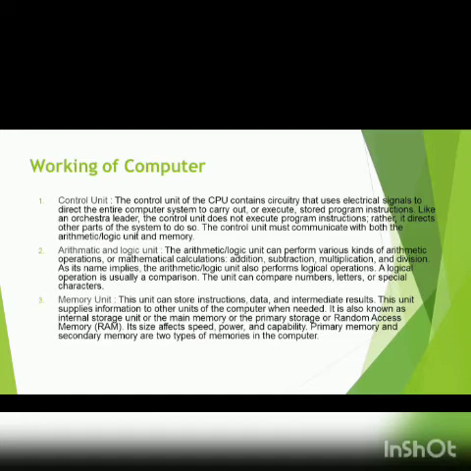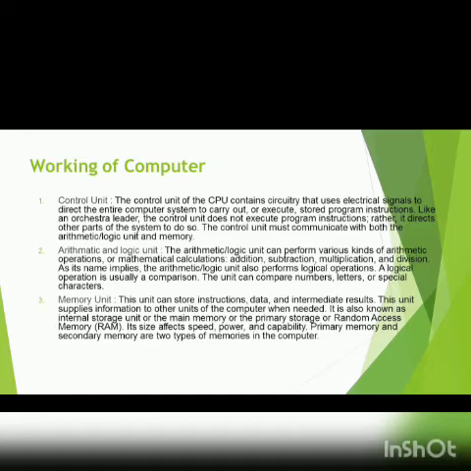And then we have the memory unit. This unit can store instructions, data, and intermediate results. This unit supplies information to other units of the computer when needed. It is also known as the internal storage unit, the main memory, the primary storage, or random access memory. Its size affects the speed, power, and capability of the system. Primary memory and secondary memory are two types of memories in the computer. What are the differences between them? I'll explain it to you as we move on in the course.